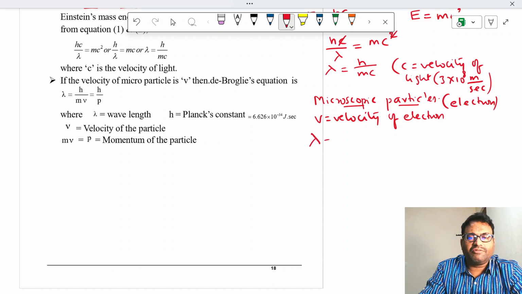Then lambda is equal to h by m into v. So this is the formula to calculate the wave nature or wavelength of electron.